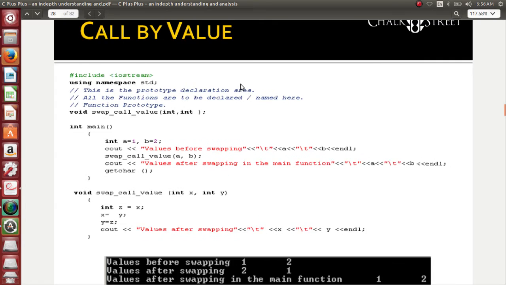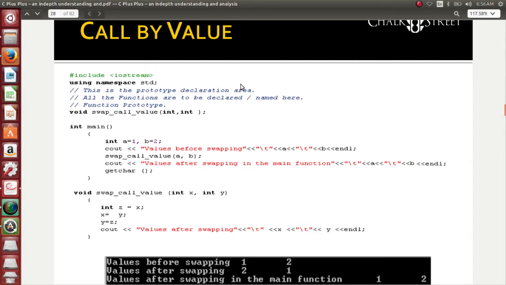Call by value, call by reference. The readers must have been aware of it because this is such a simple and such a powerful question that is consistently being asked in all the interviews and all the exams. What is call by value? What is call by reference? I need not explain this much. I will spend a little time here because I am going to take this example to explain the polymorphism concept, which is going to come a little later. So I am just going to give a glimpse of it.